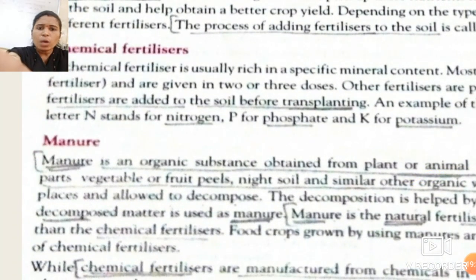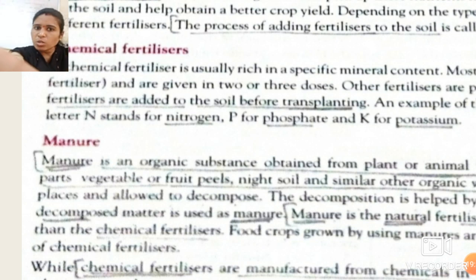So how does the decomposition occur? Suppose we take the plant residue and animal remains in a pit. After adding them there, what will happen? These things get decomposed.